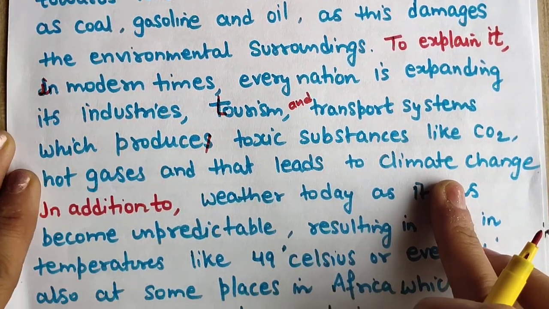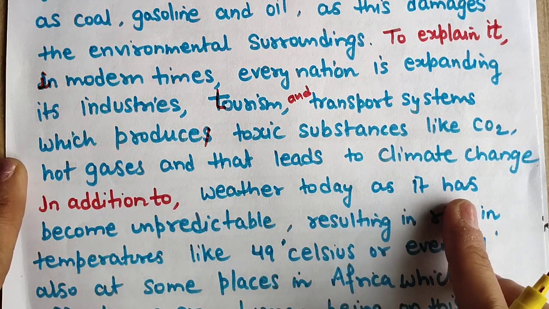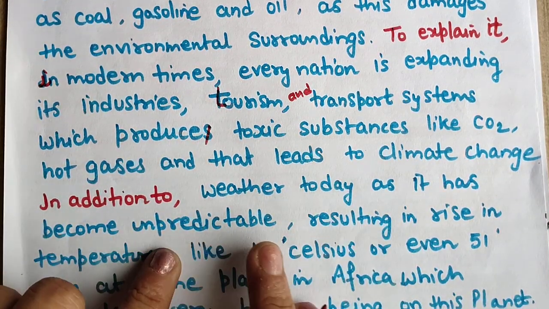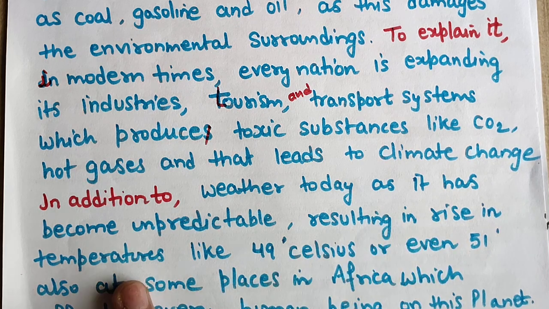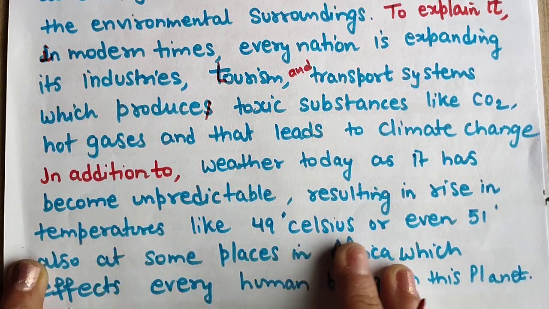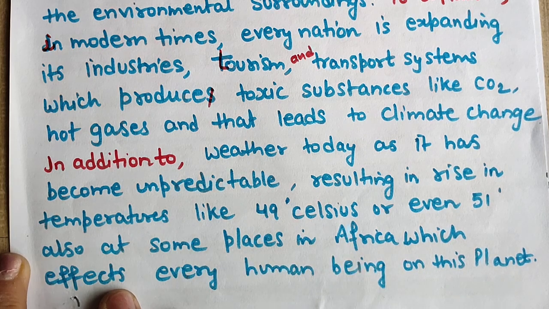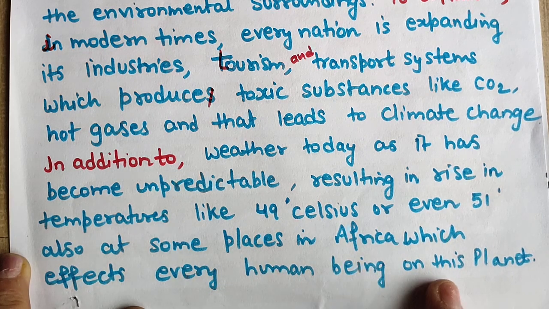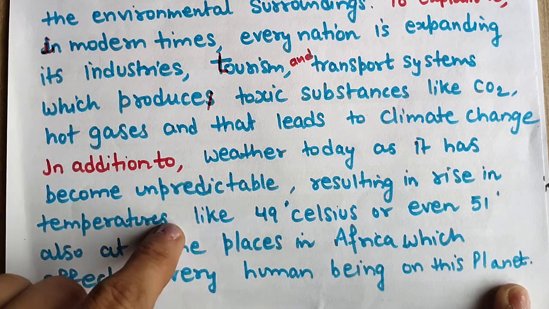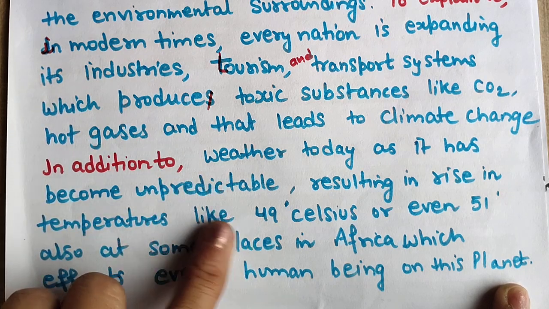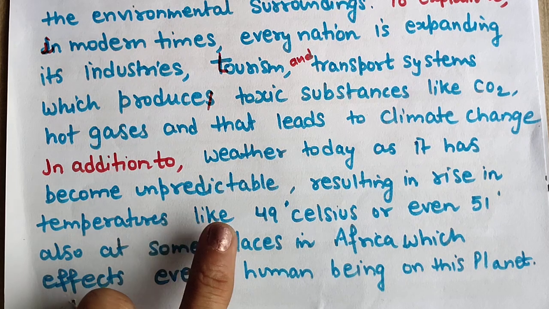Now the next point: weather today has become unpredictable, resulting in a rise in temperatures like 49 degrees Celsius or even 51 at some places in Africa, which affects every human being on this planet. So this is the point about weather, unusual climate or rise in temperature that I have explained.